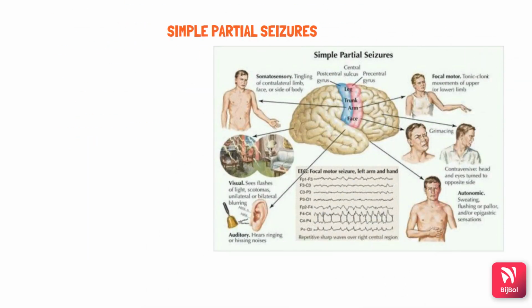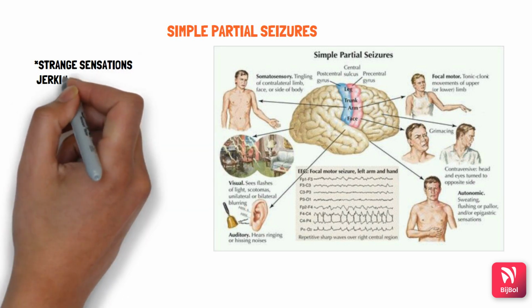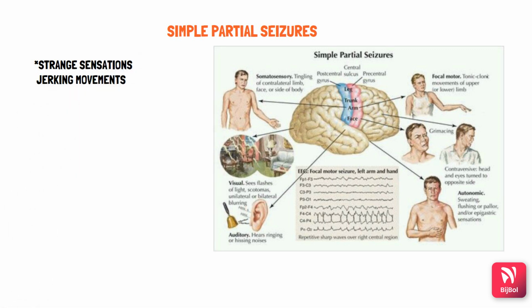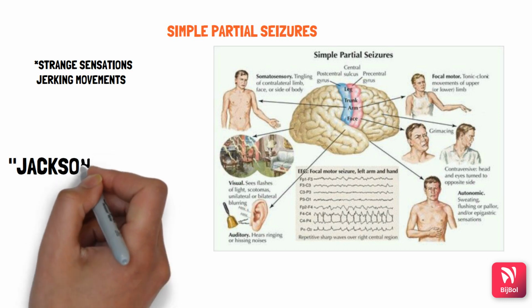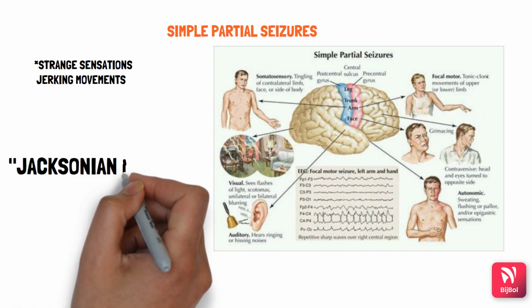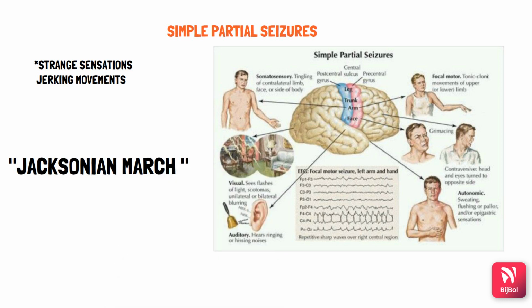Now let's talk about simple partial seizures. Simple partial seizures typically affect a small area of the brain and can involve the person experiencing strange sensations like hearing or tasting something. It also involves jerking movements in specific muscle groups if the neurons controlling these muscles are affected. If the jerking activity starts at a specific muscle group and spreads to the surrounding muscle groups as more neurons are affected, it is referred to as Jacksonian march.